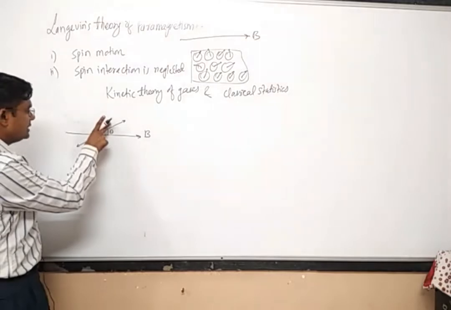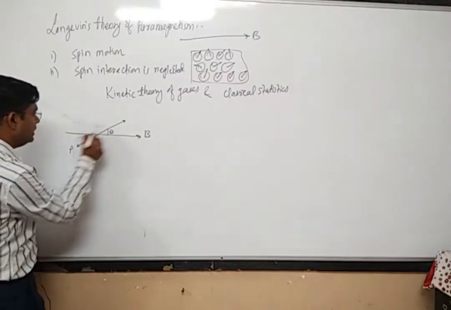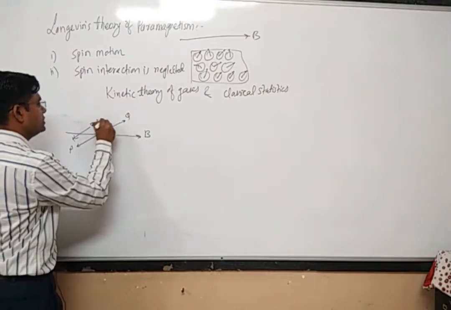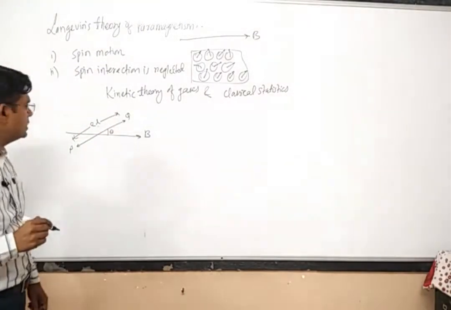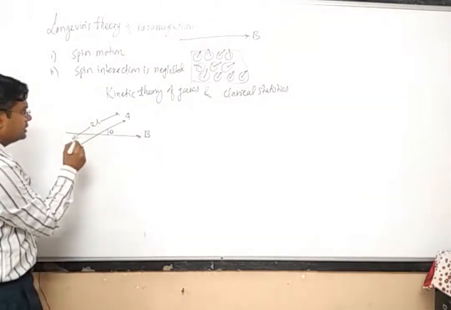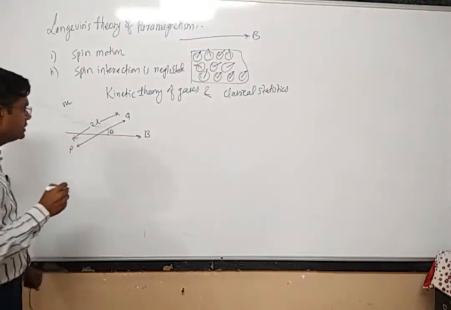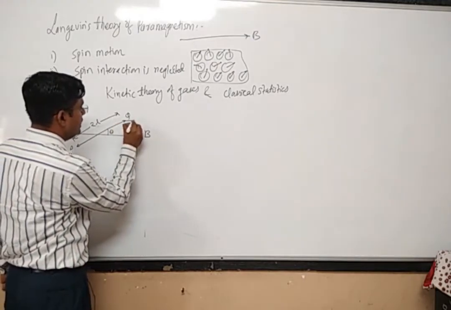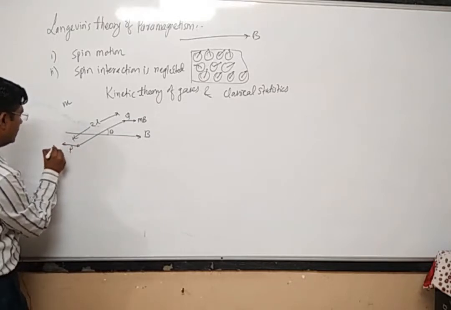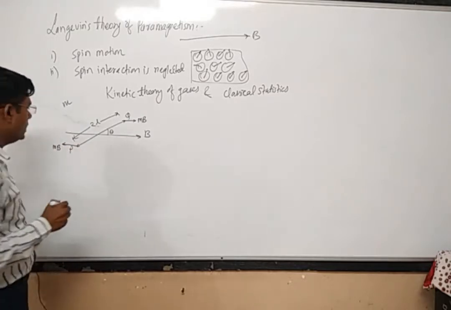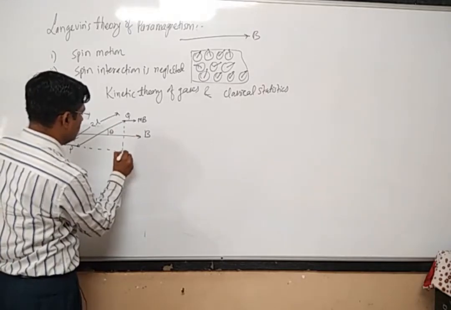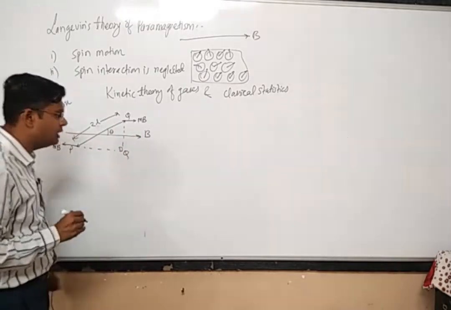Now since this is a dipole, suppose that P and Q is the dipole, and the length of the dipole is denoted by 2L. Suppose small m is the pole strength, so the force acting on this end will be m into B, and the force acting on this end will also be m into B. We can also join this length, and suppose this point is Q, and this is a right angle triangle.